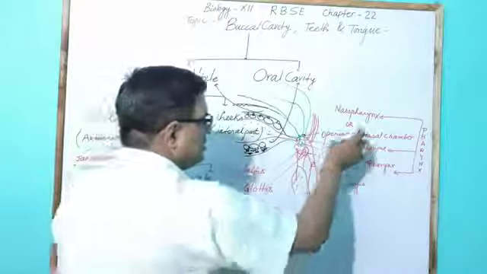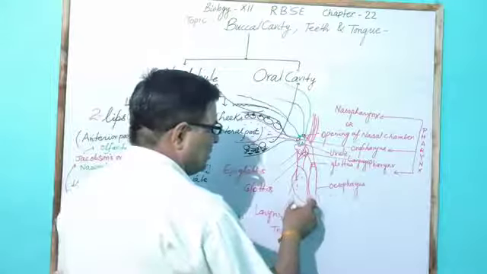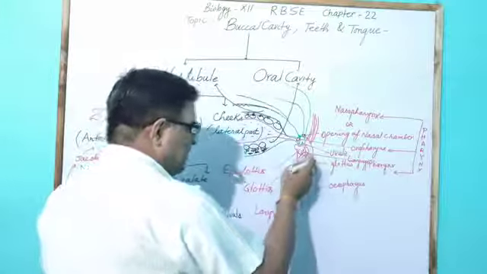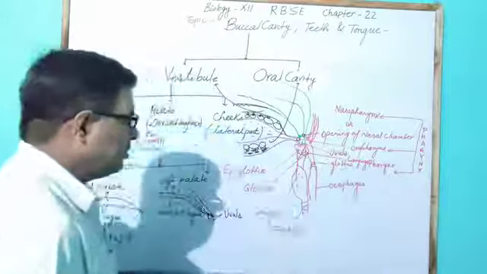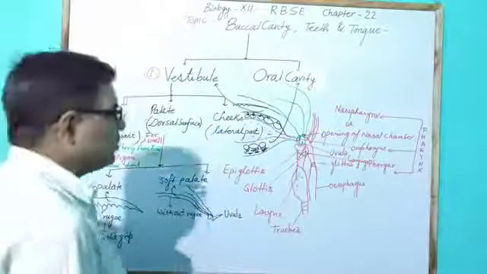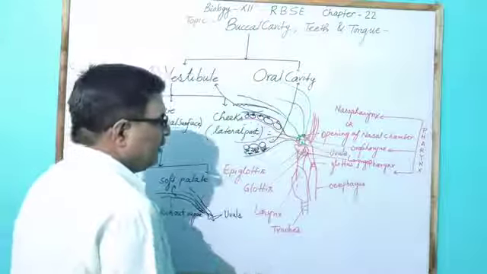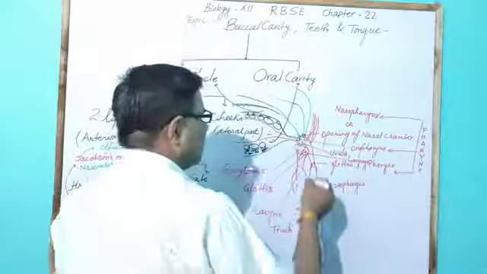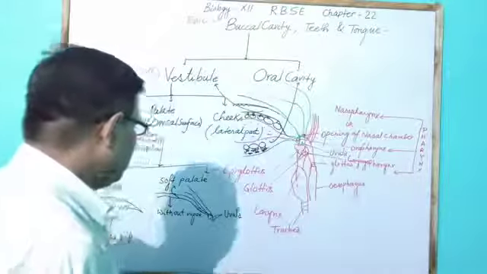This is called the nasopharynx. And if it opens in the larynx part, this is called the laryngopharynx opening. One pair of openings also reaches the pharynx from the eustachian tube. Here, this is from the eustachian tube.